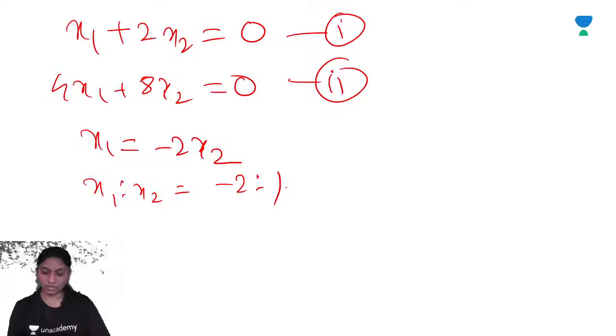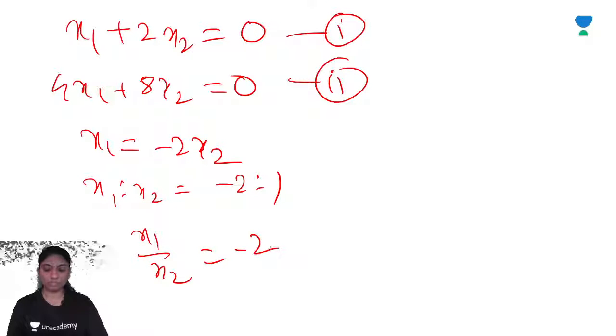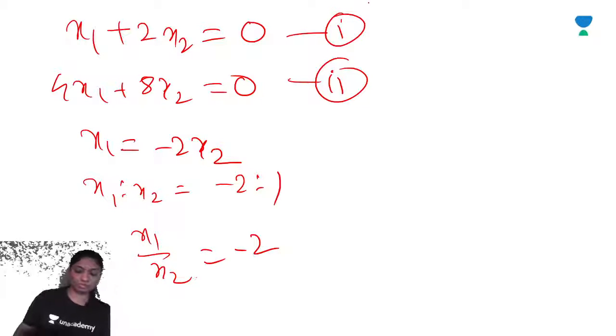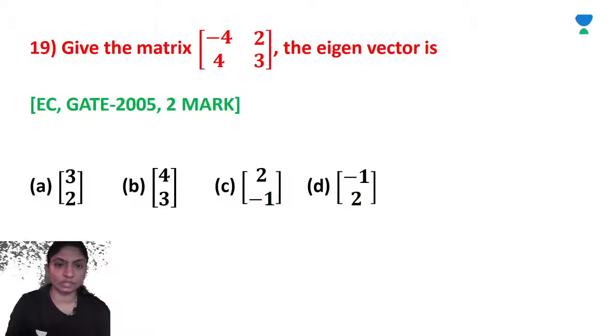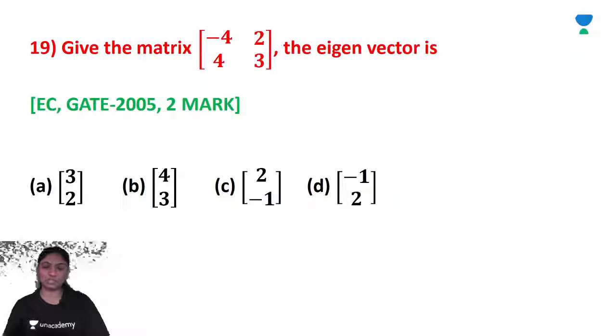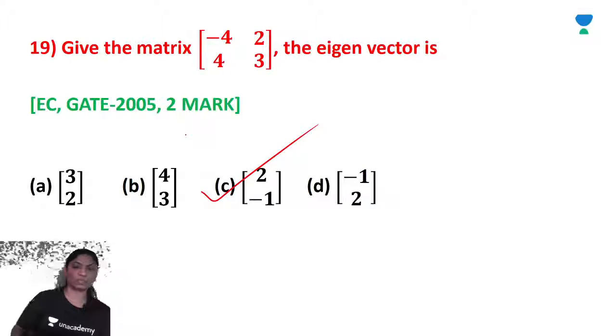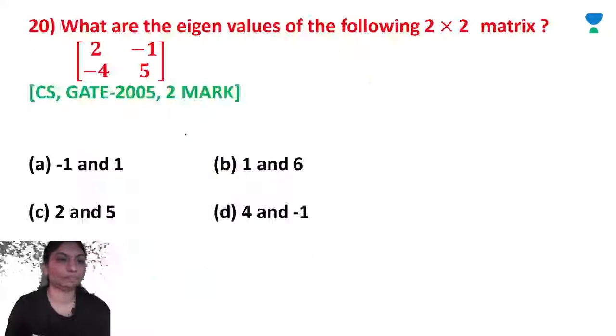So x1 by x2 is equal to minus 2, which is minus 2 to 1. Of this form we'll get minus 2, 1, or 2, minus 1 is the correct option. Right?